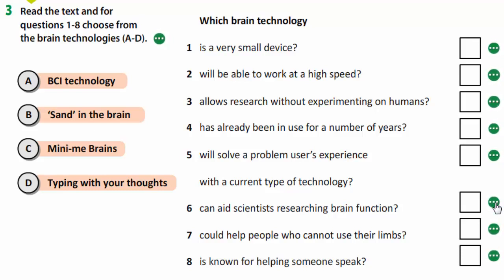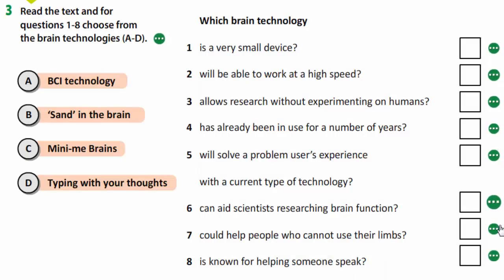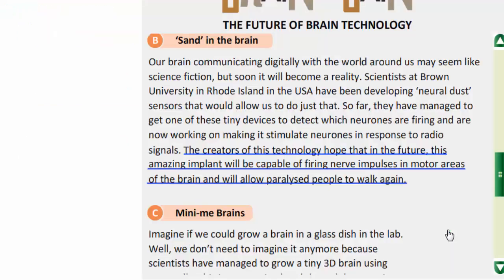Number 6 can aid scientists researching brain function. C, mini-me brains. Let's check. These larger brains even have the potential to receive an input, allowing scientists to further investigate the sensory and association areas of the brain. The 7th could help people who cannot use their limbs. It's B, sand in the brain.